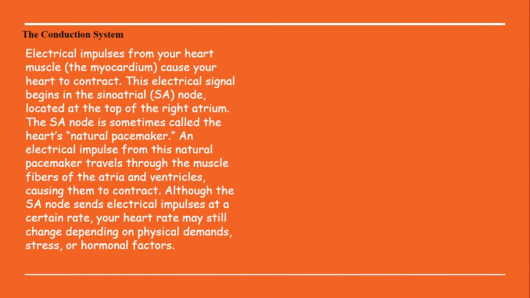So the conduction system. Electrical impulses from your heart muscles cause your heart to contract. So when your right atrium relaxes and the right ventricle contracts, then the blood comes into the right atrium.